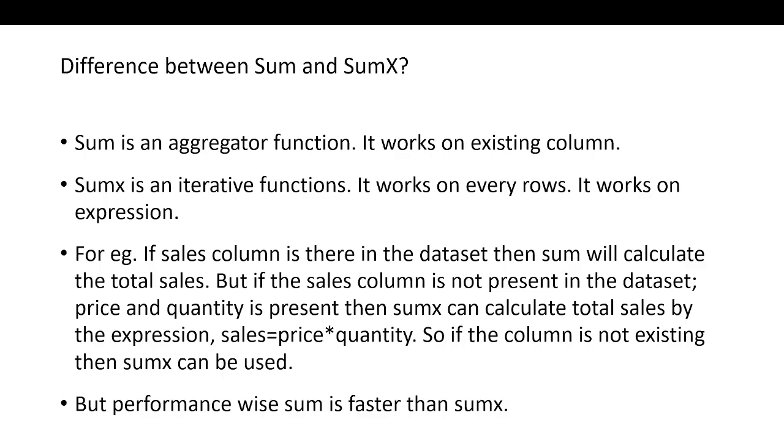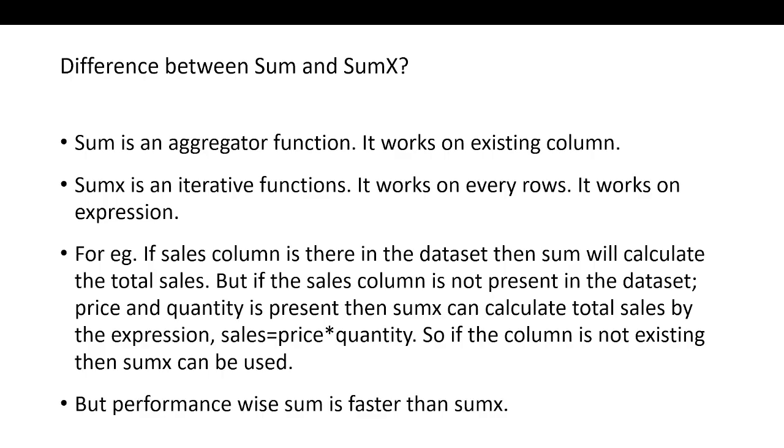In that case, the SUMX function will work, because the sales amount column is not present in the data set. So SUMX will work in this way, that sales equals price times quantity. If the column is not existing, then SUMX can be used. This is the advantage of SUMX.